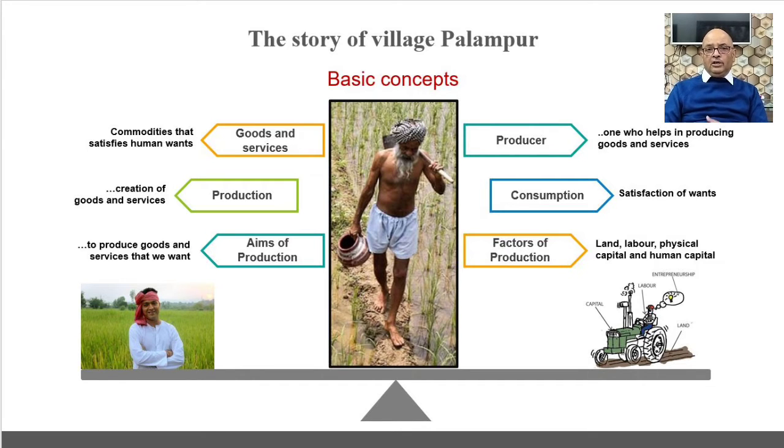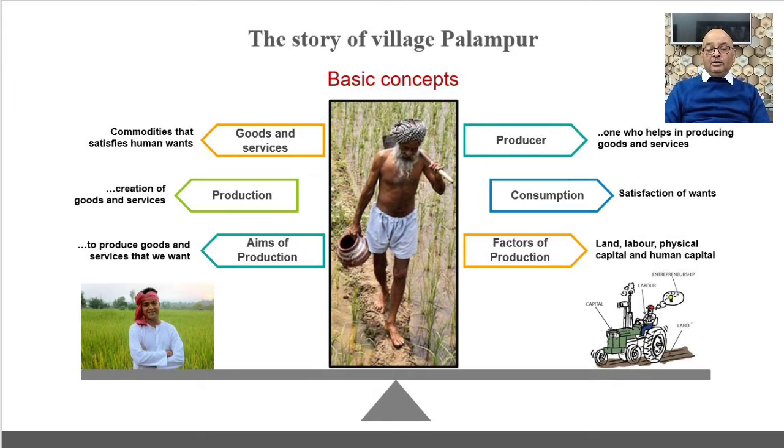See, because we have wants, it is satisfied only by the consumption of goods and services. We need rice, we need wheat, vegetables to cook food and eat, so we purchase them. We need a pen to write, so we buy them. We need a bike to ride it, so we buy them. We are all consumers. I hope you have understood goods, services, production and consumption.